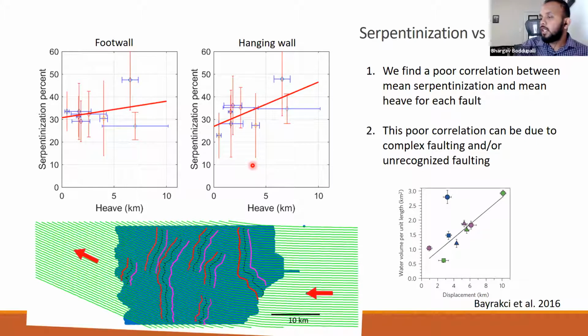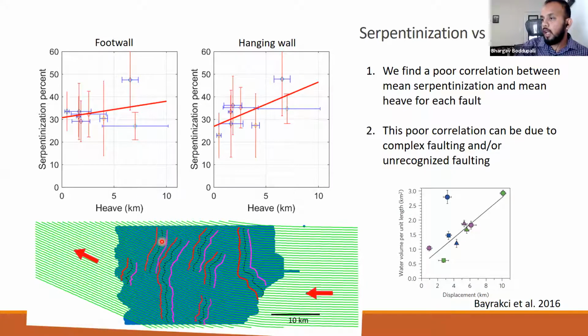We revisited the problem of heaves and serpentinization patterns, and we calculated the average heaves and serpentinization using the direction of the corrugation lines. The green lines are the directions of the corrugation lines from the 3D volume, and the black lines are the fault intersections of the S reflector.